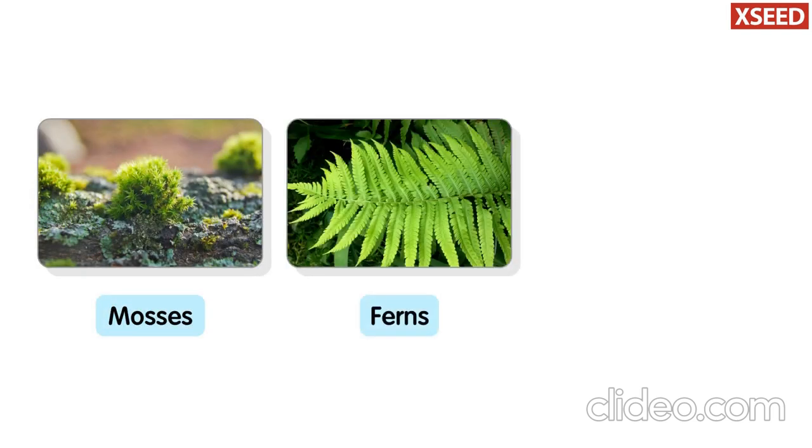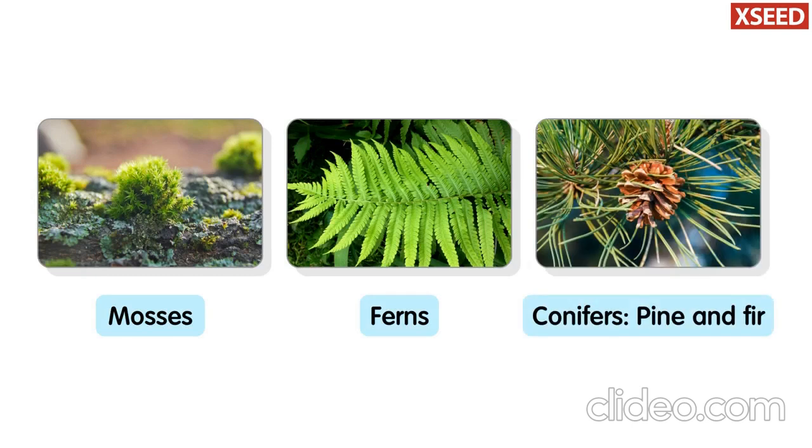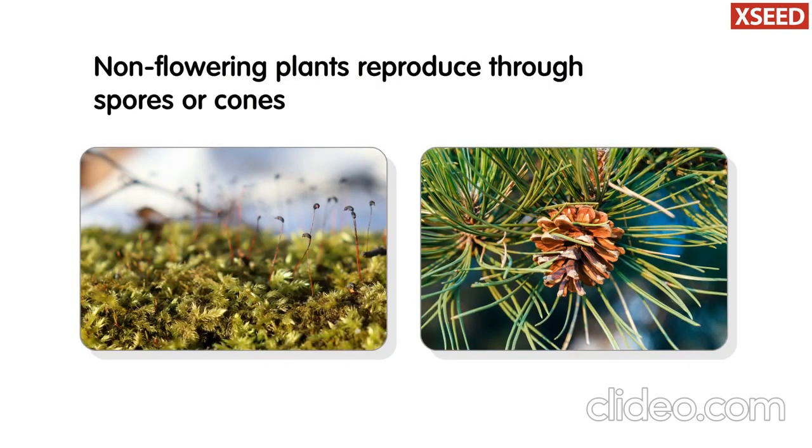Mosses, ferns, and conifers are some plants that do not have flowers. Most non-flowering plants reproduce using special structures like spores or cones.